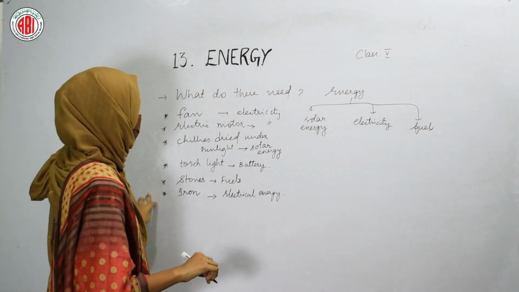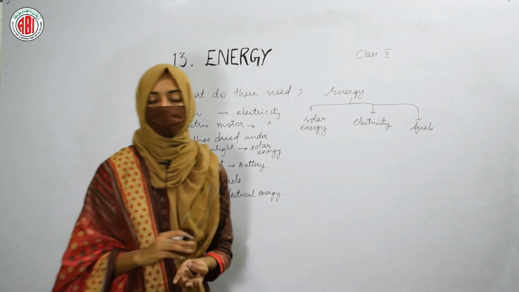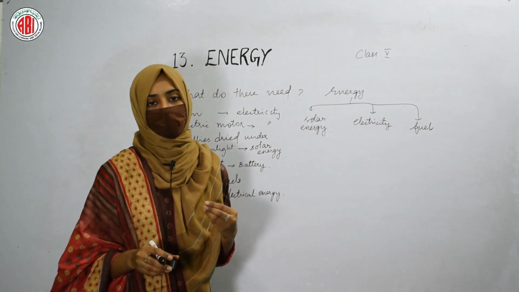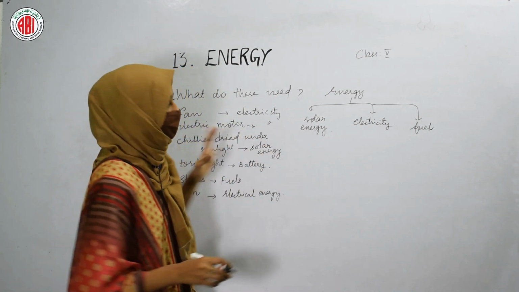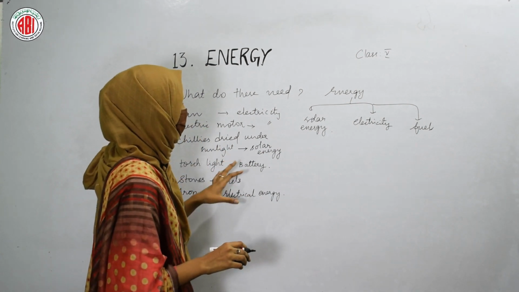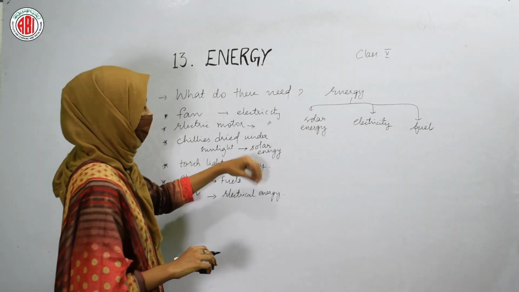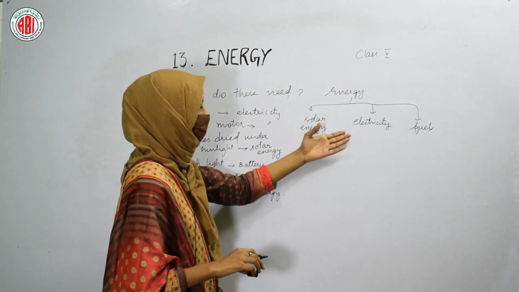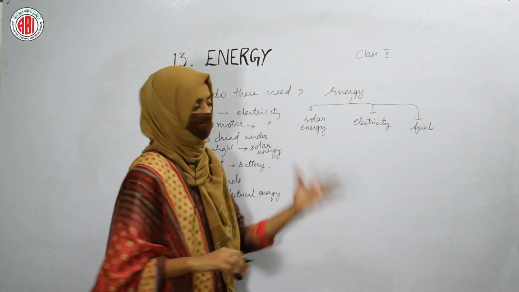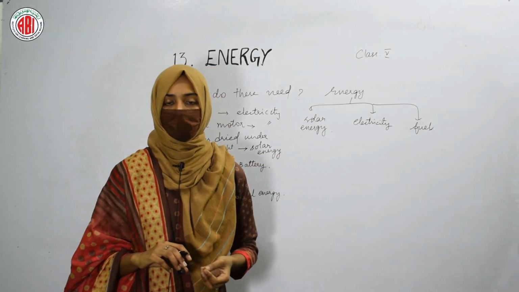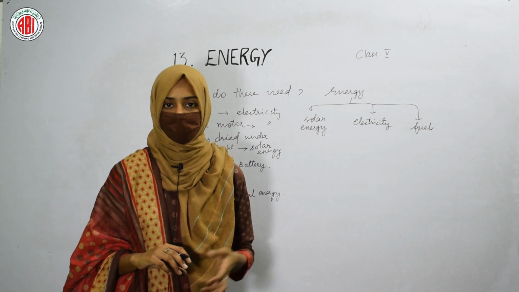So in this way, different things that we use in our daily life to make our work easier require different kinds of energy. Some of them are getting the energy from the sunlight. We call that energy solar energy. Some of them require electricity to show their work. That is nothing but electrical energy. And some of them can work by the burning of fuels like petrol, diesel and kerosene.